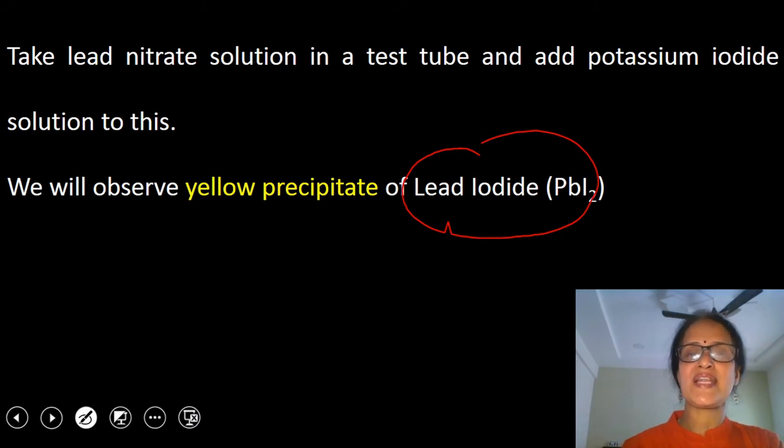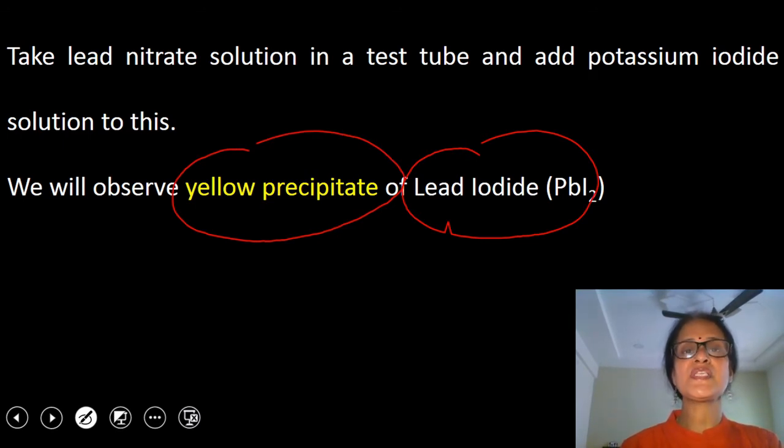Aqueous solution of lead nitrate was colorless, as well as aqueous solution of potassium iodide was also colorless. Once you mix them together, immediately you got a yellow precipitate of lead iodide. So with the help of this activity you have seen that two changes are taking place. First change was formation of a new substance, which was lead iodide in this case, and change in color. I hope it is clear to you.